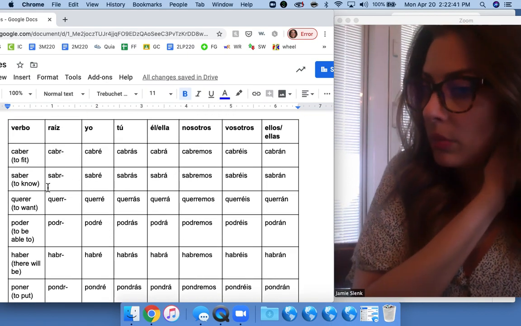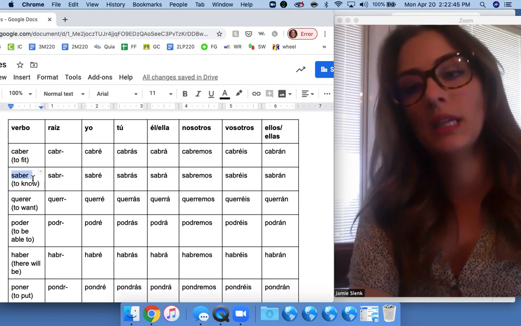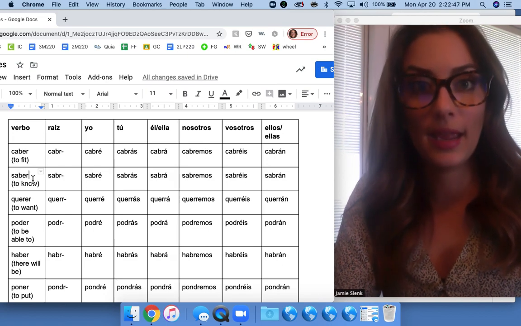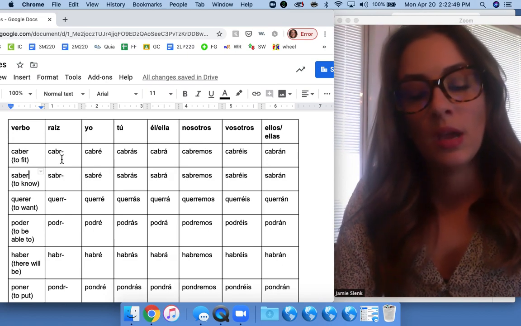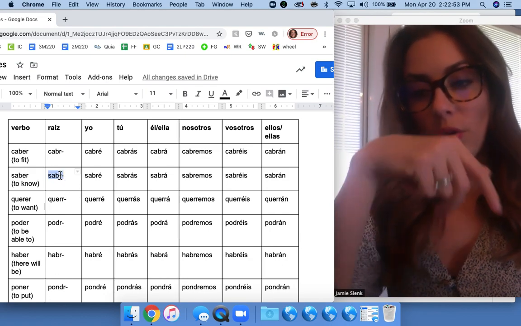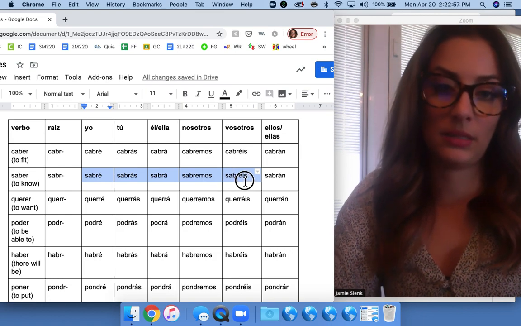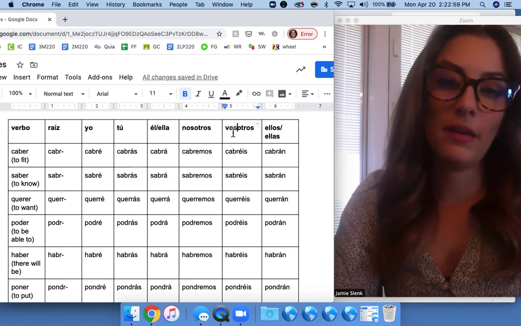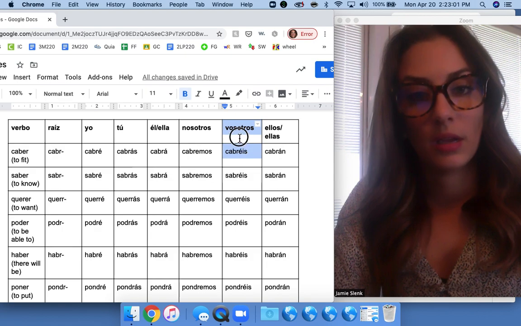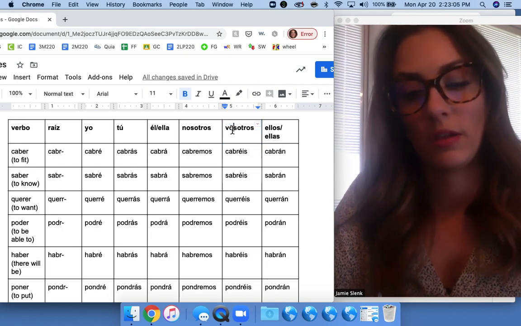We'll start with the verb that we know, saber. So instead of saying saberé, like I will know, it actually changes to sabr, and that E goes away, and so it looks like that. Sabré, sabrás, sabrá, sabremos, sabréis, sabrán. I have the vosotros included here in case you wanted to know, but you won't be needing to know that for anything for our class.